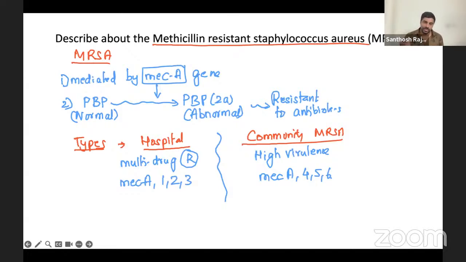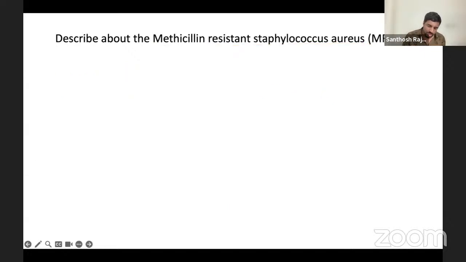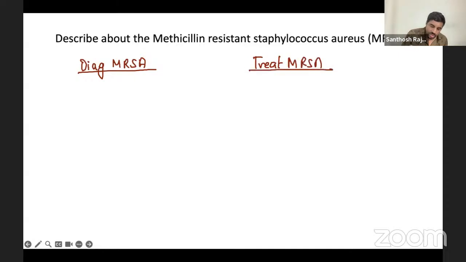Now the most important part is your diagnostic part. How do you diagnose MRSA? Diagnosis of MRSA and treatment of MRSA are important. So for the diagnostic part, we're talking about a gene, so definitely the best one is, of course, PCR.